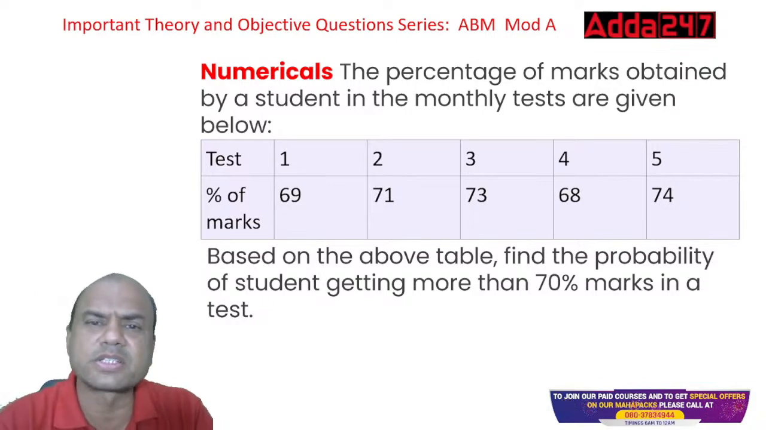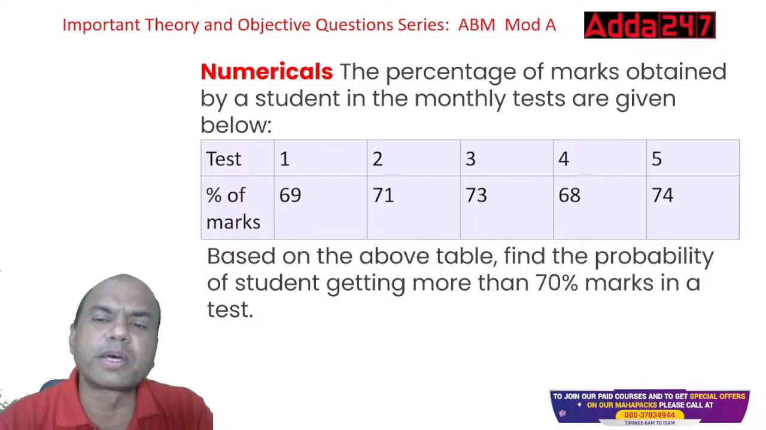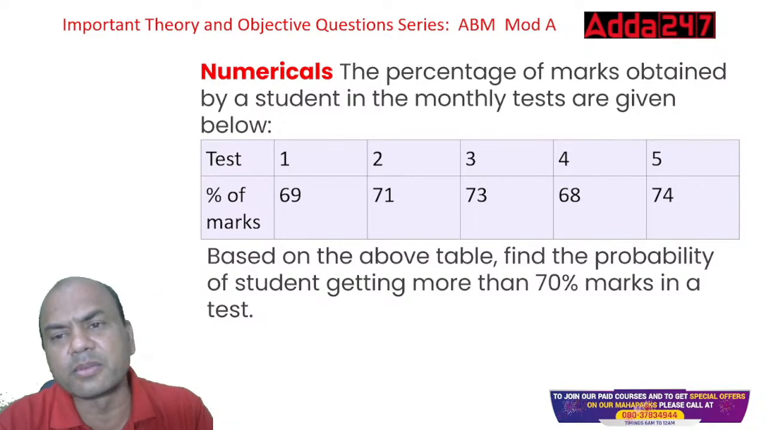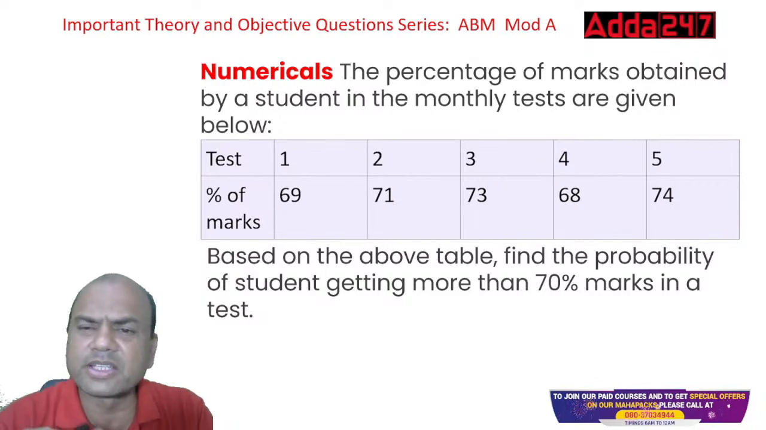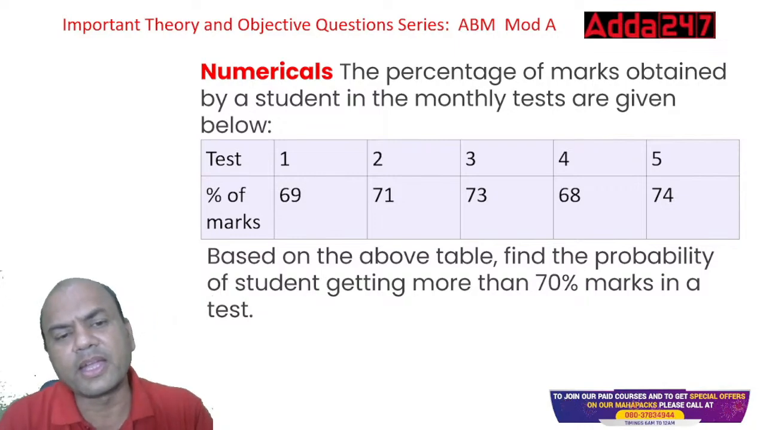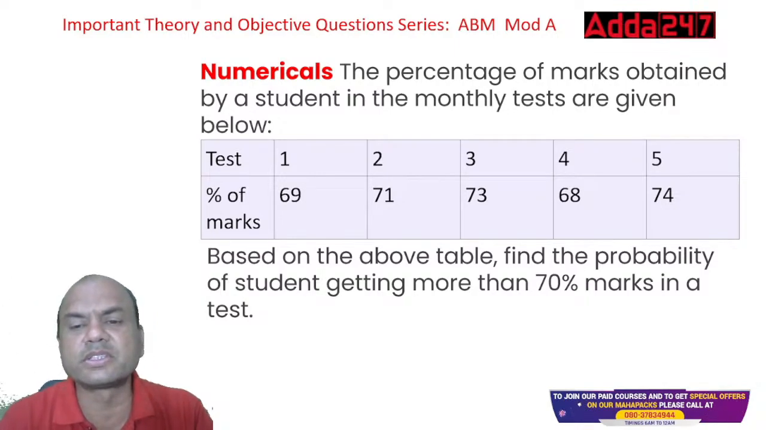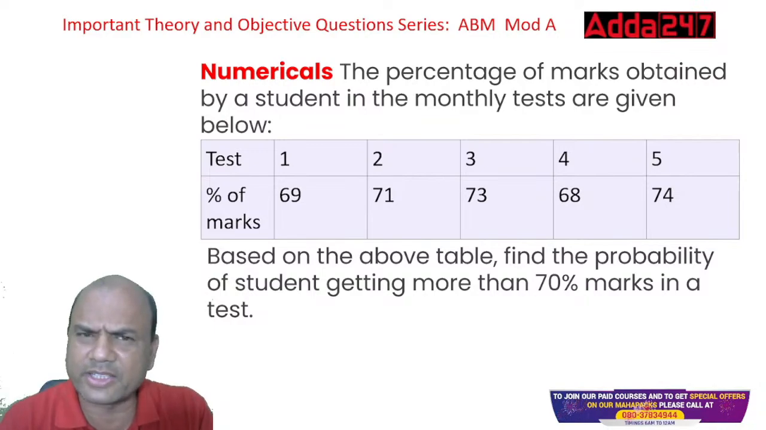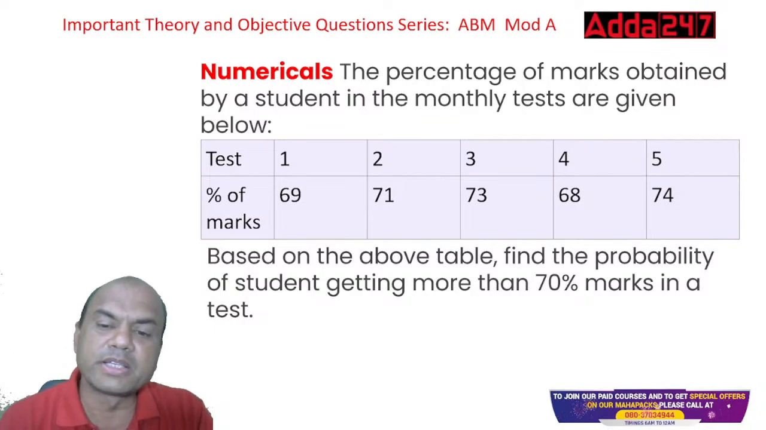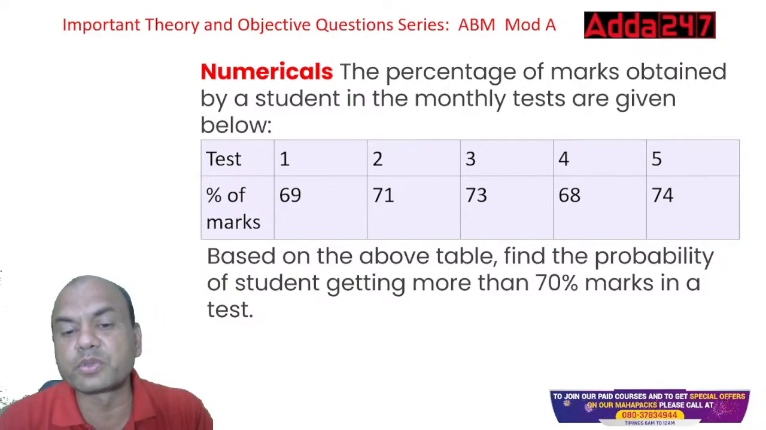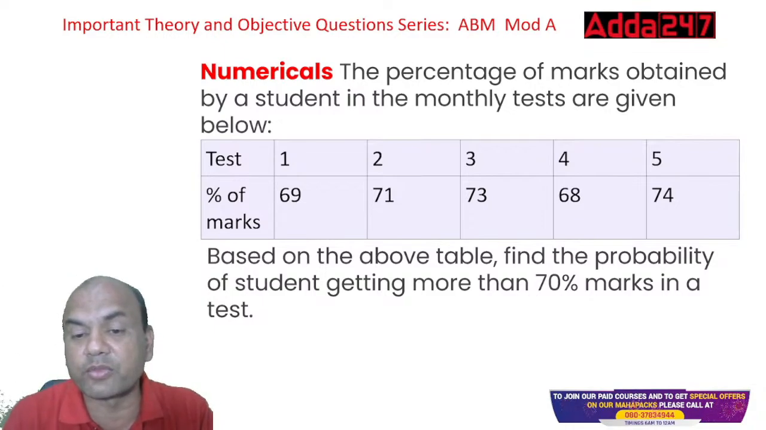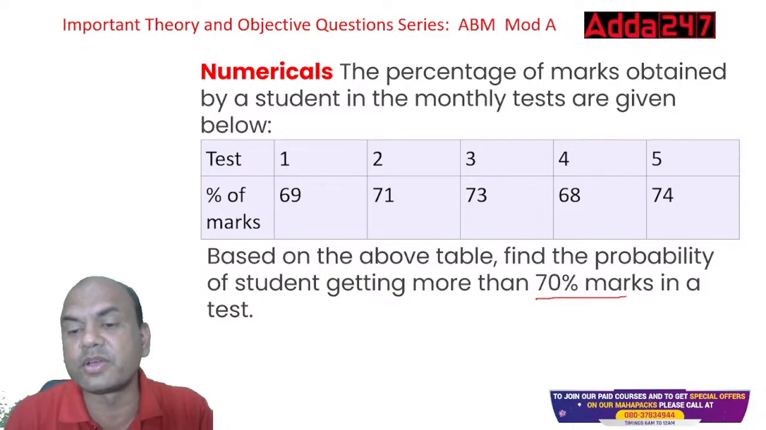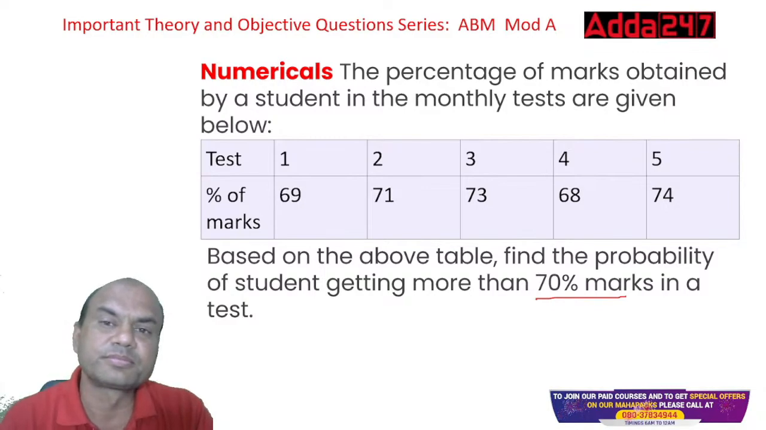See this. What is the question? The percentage of marks obtained by a student in a monthly test are given below. These are the 5 tests given: 1, 2, 3, 4, 5. And these are the percentages: 69, 71, 73, 68, 74. 5 tests, 5 marks. Based on the above table, find the probability of a student getting more than 70% marks in a test.